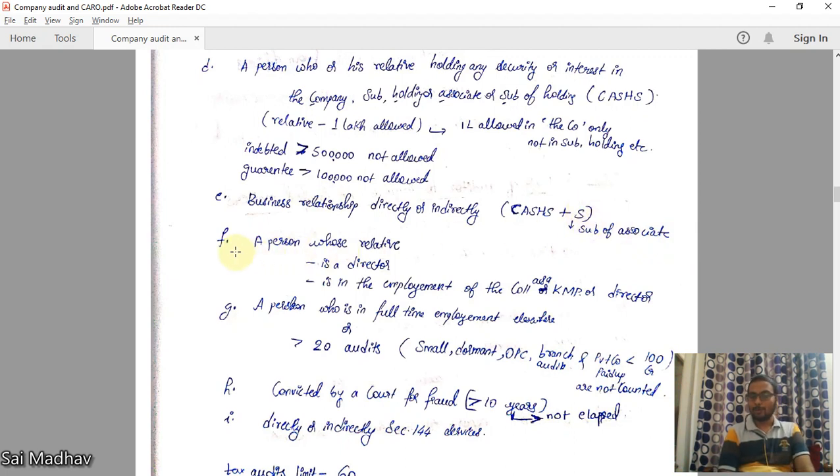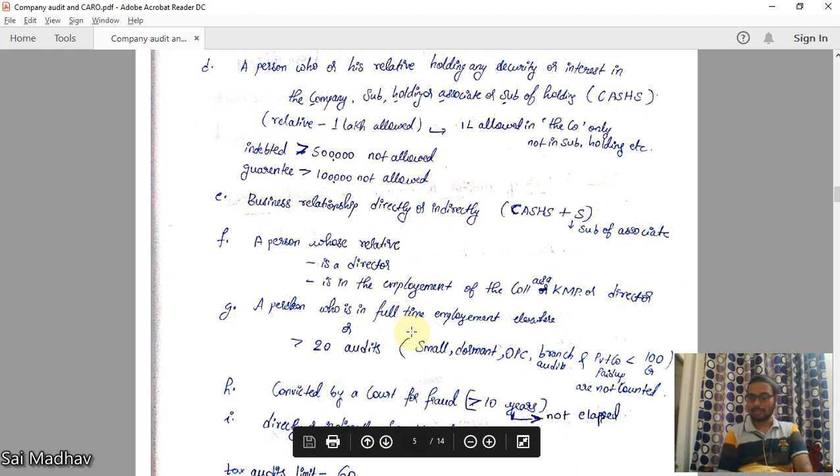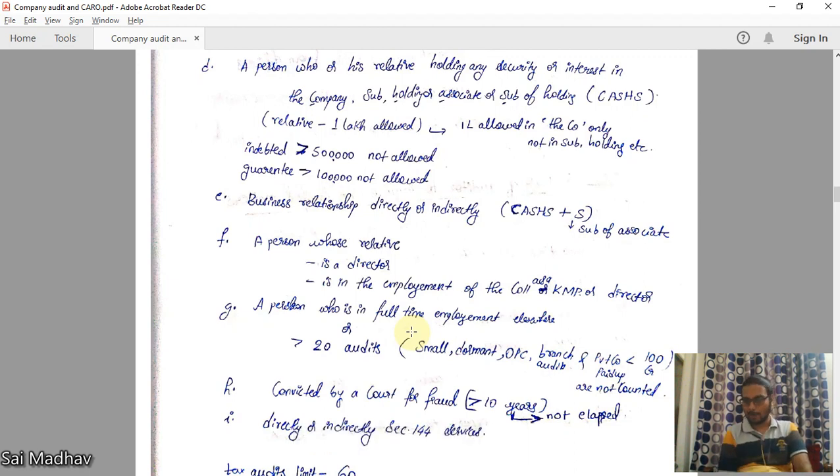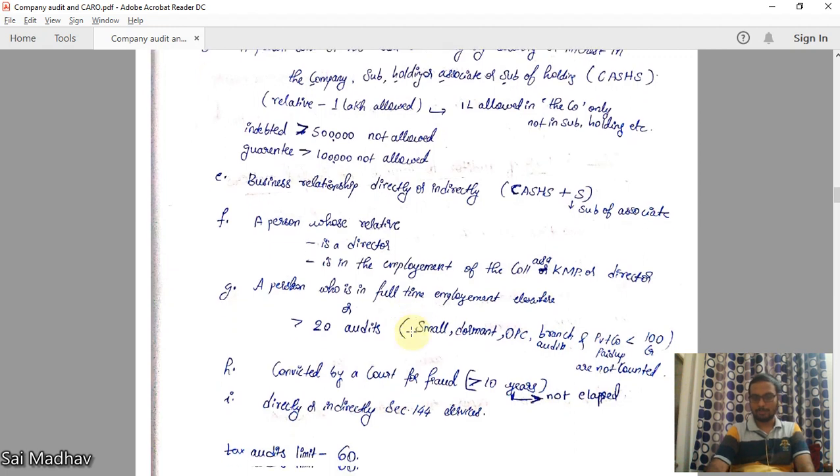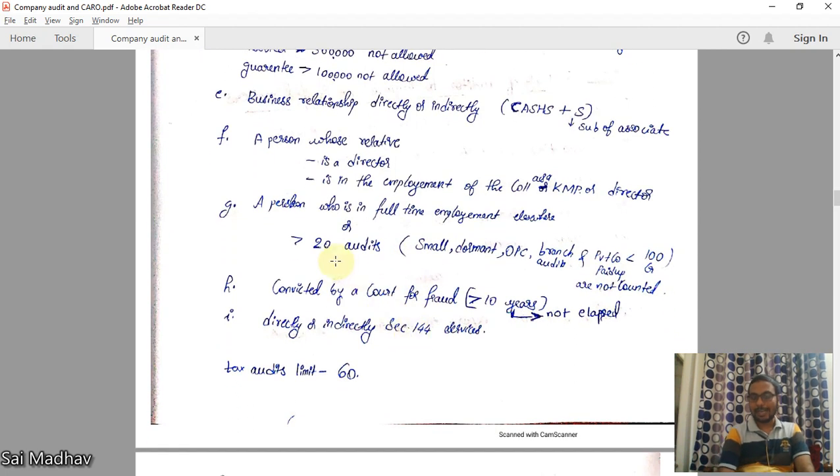Next, a person whose relative is a director, or is in employment of the company as a KMP or director. A person who is in full-time employment somewhere else: he is already working full-time somewhere else, so he cannot be appointed as auditor now. Very simple. If he is holding greater than 20 audits, see what is the limit of audits? 20 for a person. A chartered accountant cannot take as many audits as he wants. There is a limit of 20 audits.